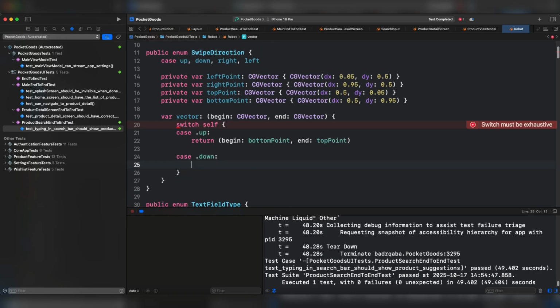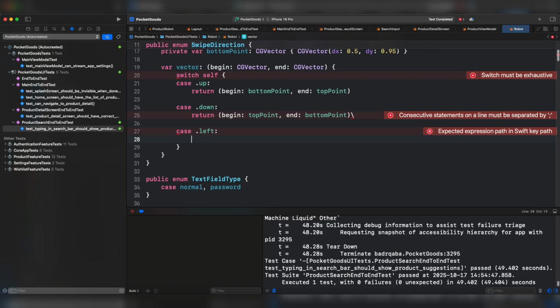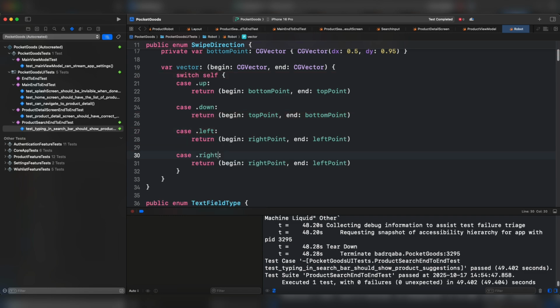In case of scrolling up, we're going to swipe downwards. For the tuple, we start near the top and end near the bottom. In case of left, we start near the right edge and end near the left edge. In case of right, we start near the left edge and end near the right edge.